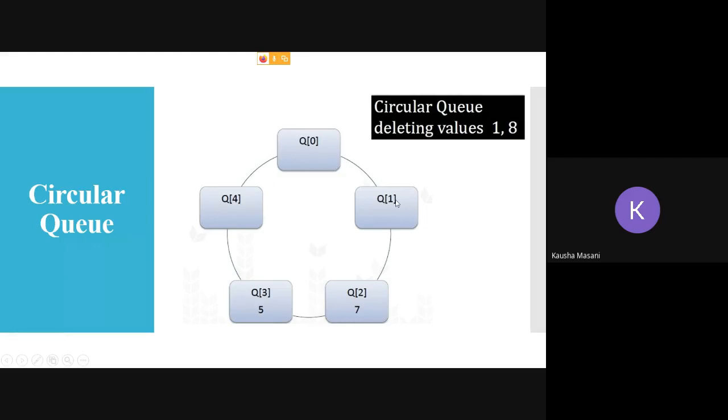Now again we went for a DQ. So 8 is deleted, so front goes from 1 to 2. Now the current position of front and rear is: front is pointing at 2, and rear is pointing here at 3.